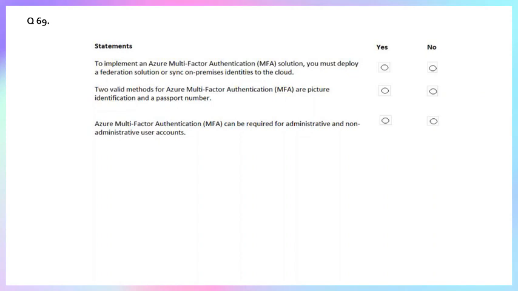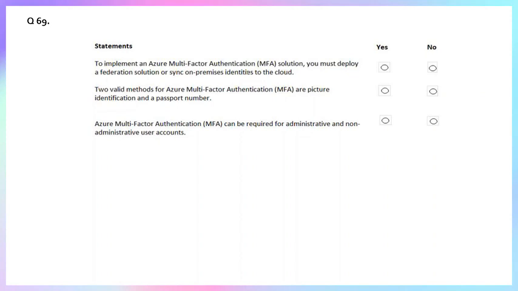Picture identification like a driver's license photo or passport number are forms of identification, but they are not dynamic or interactive authentication factors in the way Azure multi-factor authentication works. A user would not be prompted to provide these during the sign-in attempt. Remember, to prove their identity, Azure MFA uses methods like a push notification to an authenticator app, a code from the authenticator app, a phone call, or a text message.